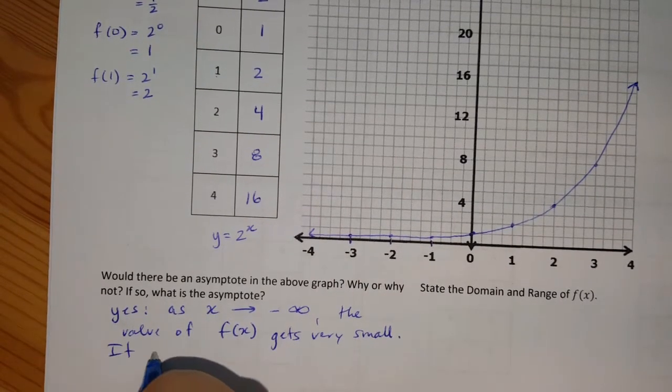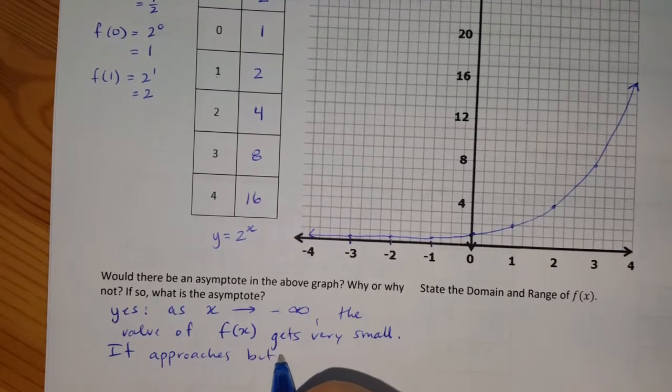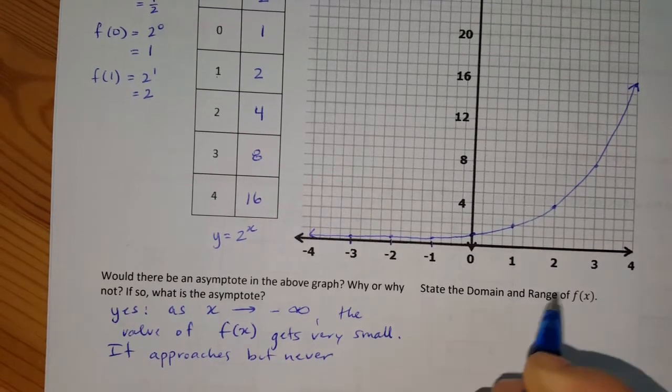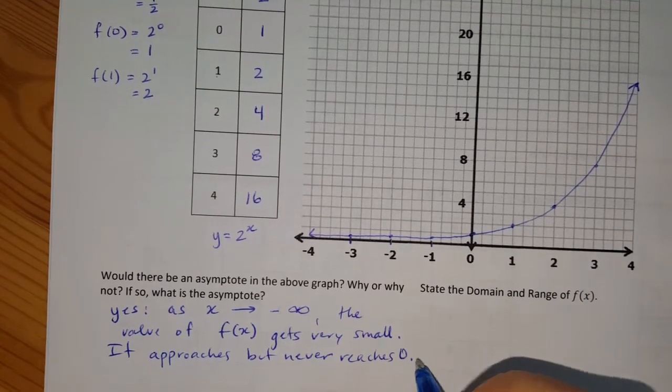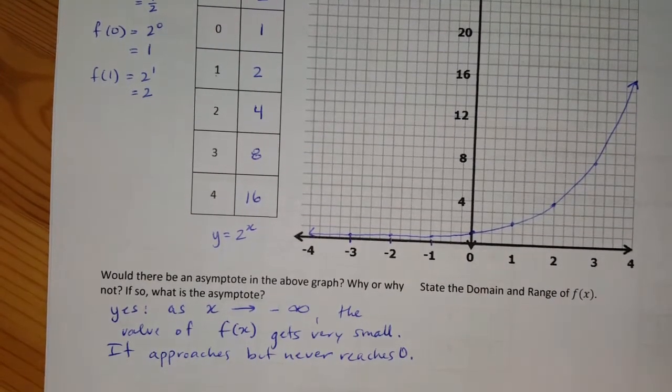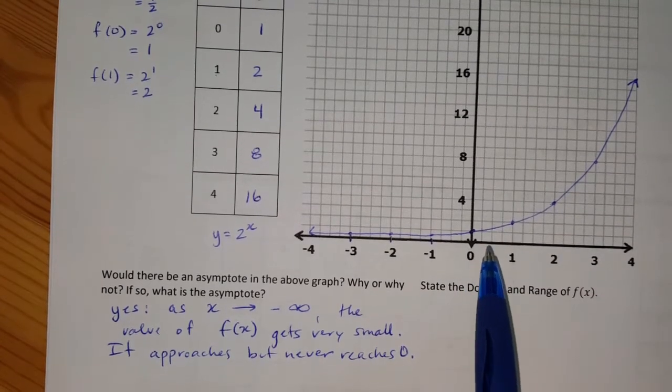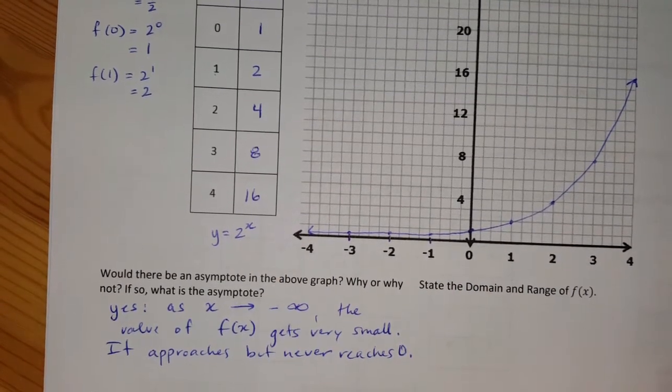It approaches, but never reaches 0. So as a result, I will have an asymptote in here, and it will be for when y is equal to 0.